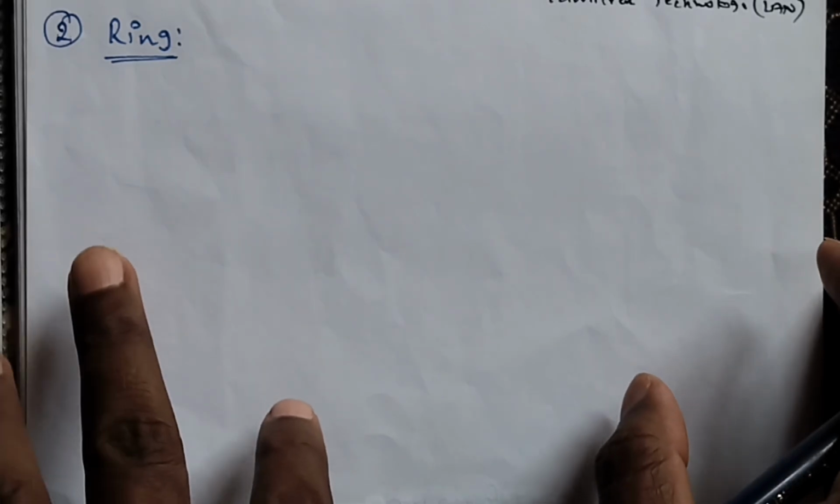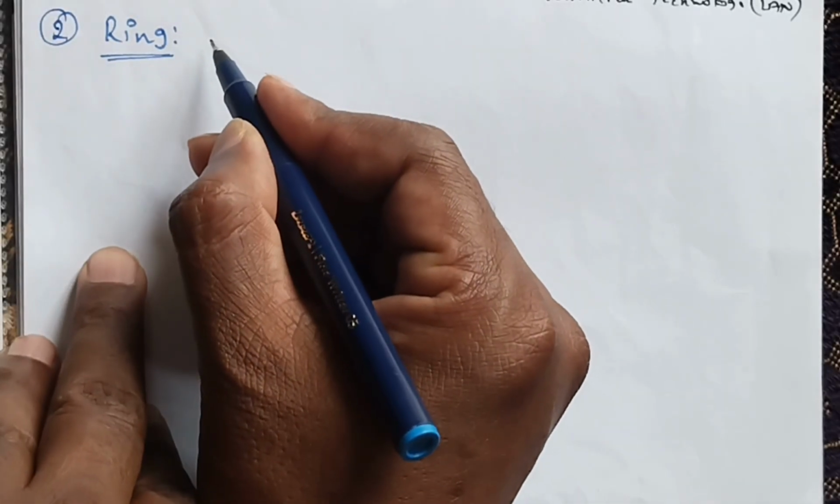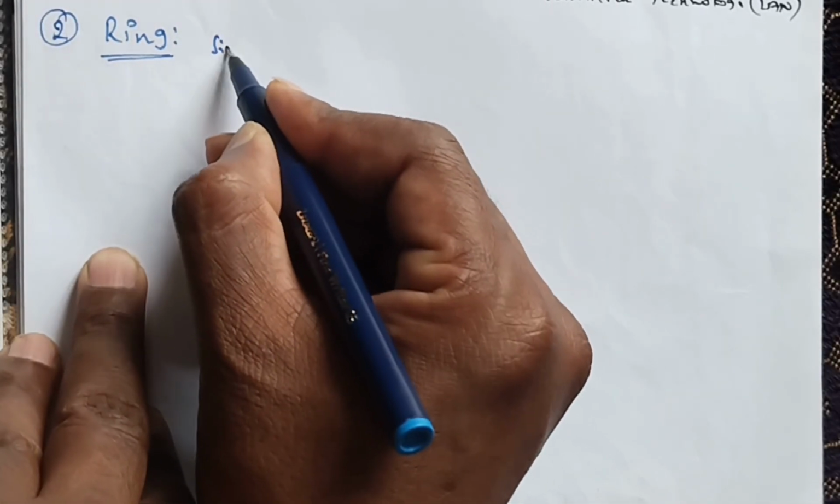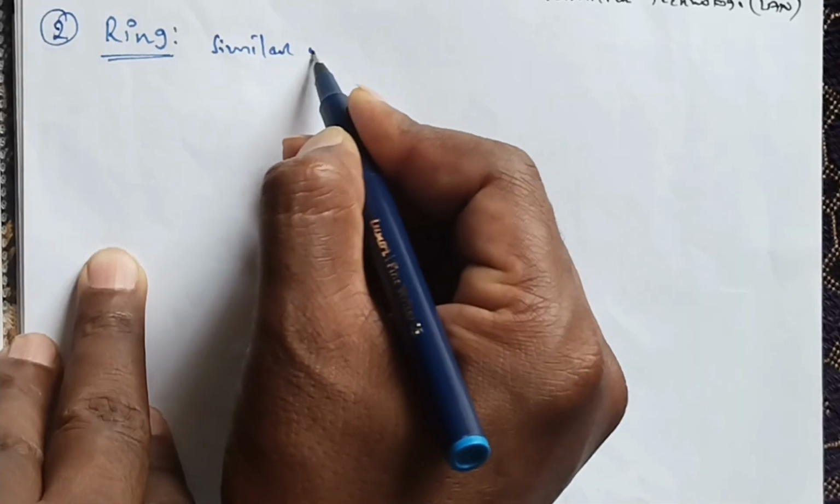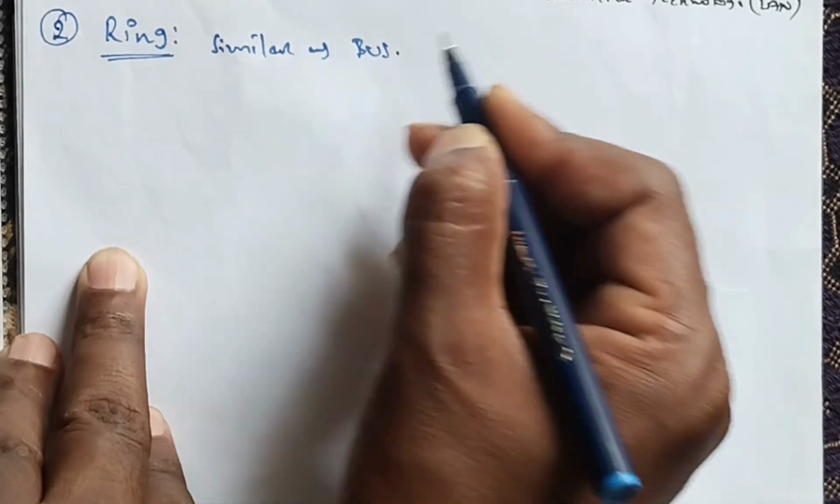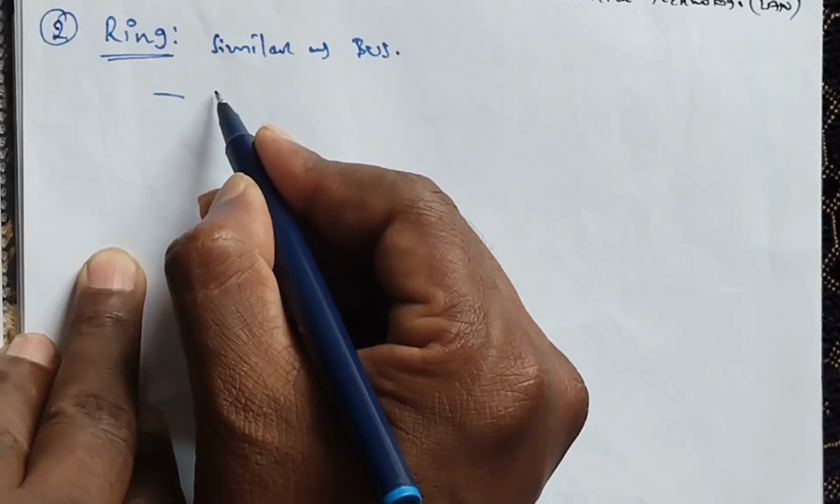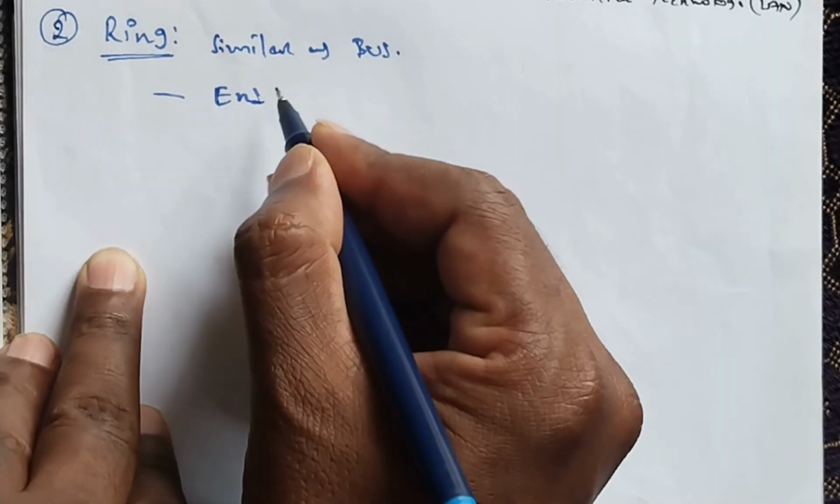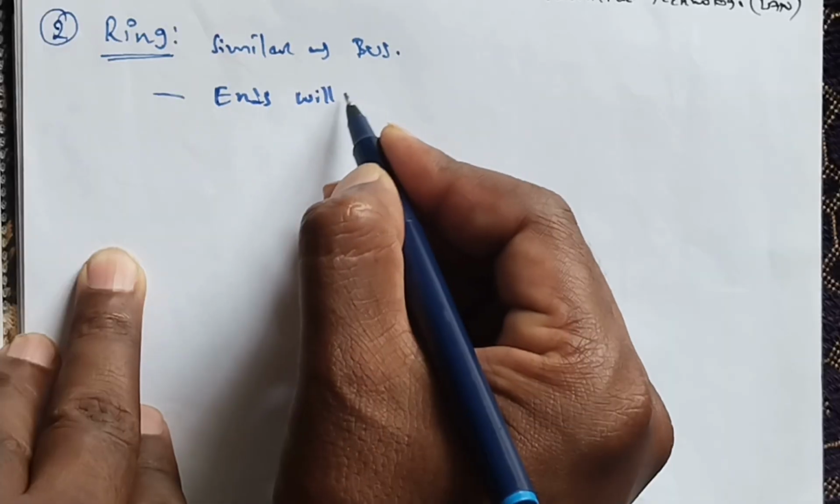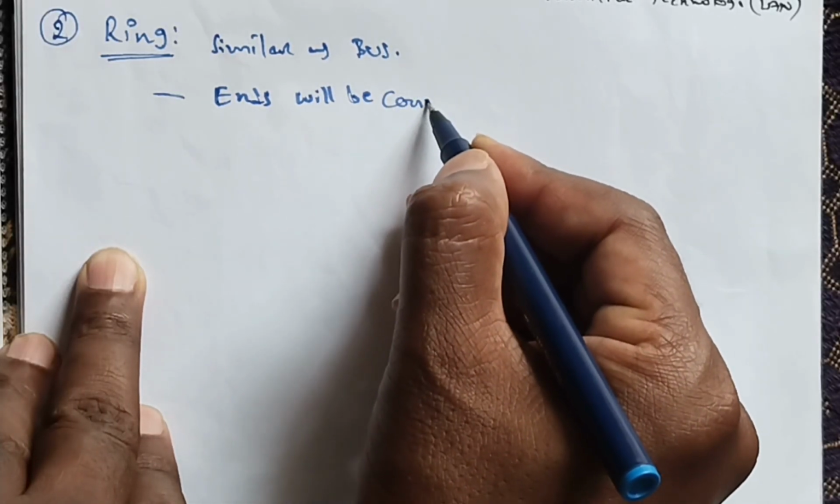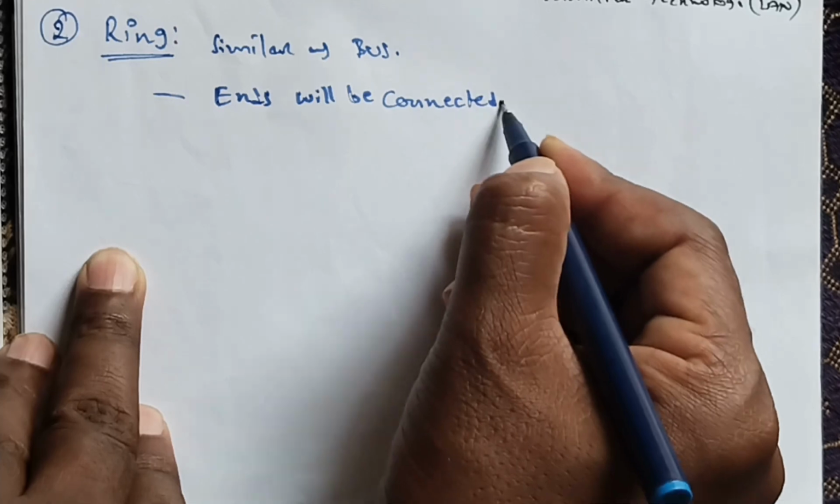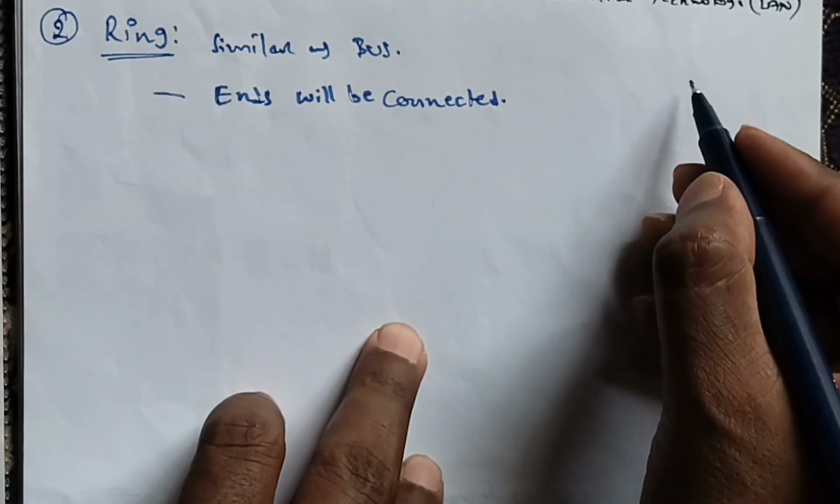Ring topology. What is ring topology? Ring topology is like a bus topology, but both ends will be connected. It is similar to bus, but what is the difference here? The ends will be connected. For example, what is the structure here?